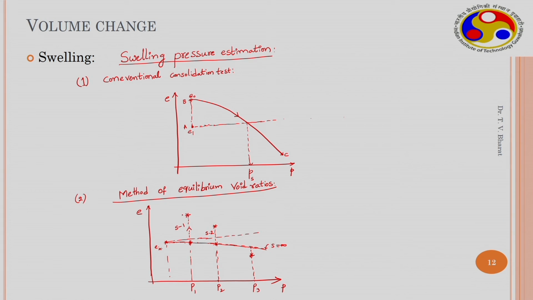When you join these 3 points, you get a straight line, and wherever this straight line meets the horizontal line, that is called the swell pressure. The other method is the constant volume technique.